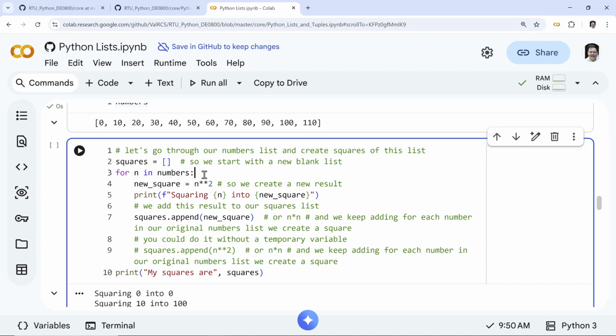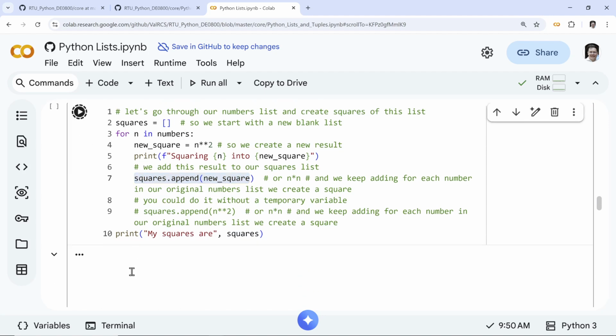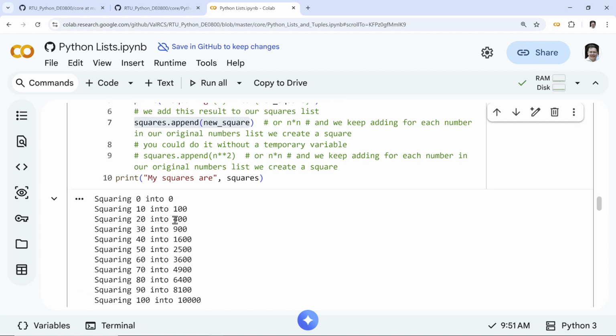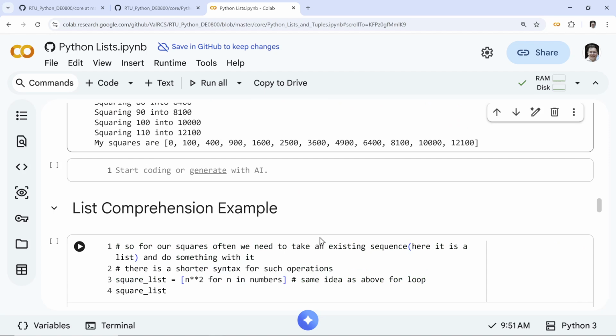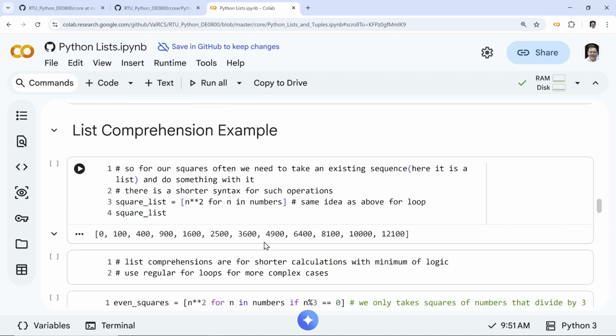We go through every item and create a new square value. We do something with this item, generically speaking, we square it and we append it to the results. In this case, we call it squares. I recommend you go through this slowly. Squaring, squaring, squaring, and I have my squares. Pretty nice. The next part is actually a little more intermediate or advanced.